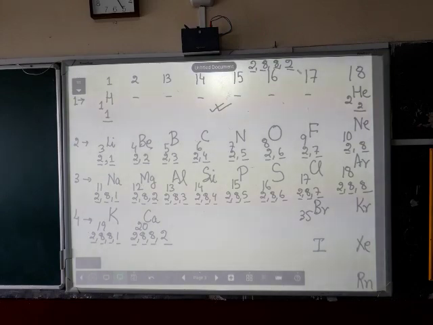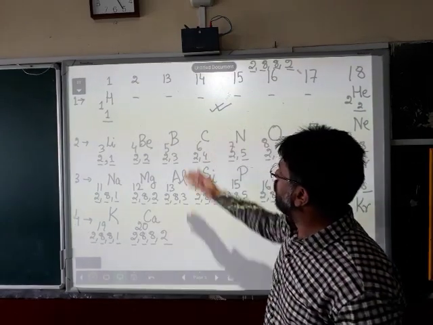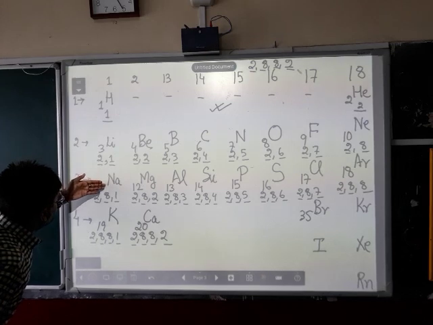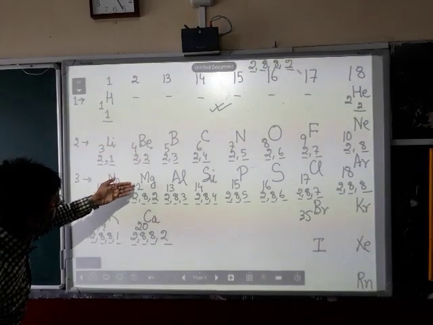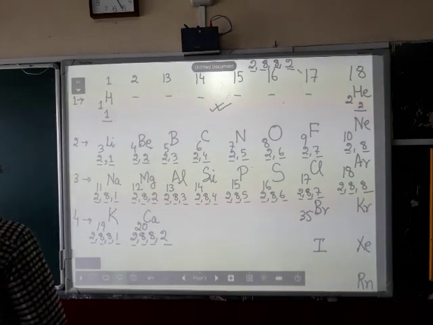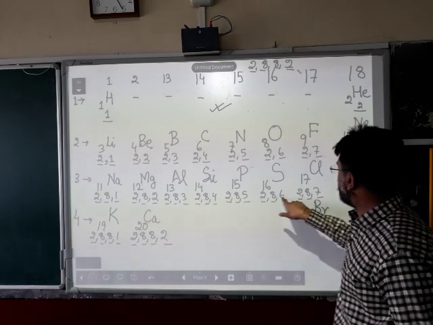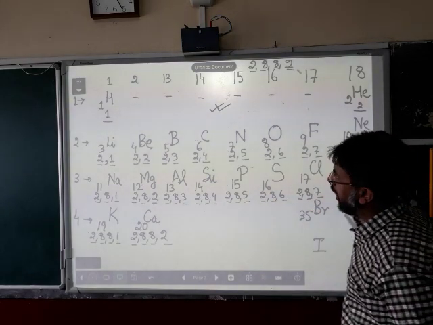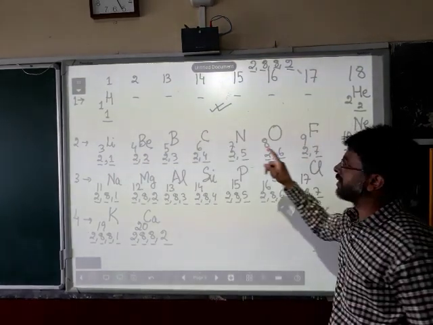Okay, now let me come back to period 2 over here. As I have told you, when you move from top to bottom in a group, the number of shells is increasing by 1. Beryllium has 2 shells. Magnesium has 3 shells. Now, all the elements of period 3, if you look at them very carefully, have 3 shells. All the elements of period 2 have 2 shells. That is why they are placed in the second period.